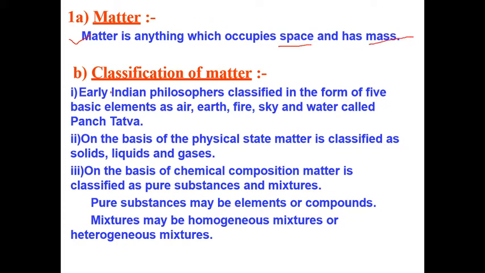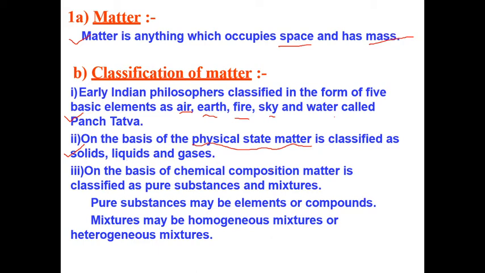Now, the classification of matter. Different types of matter are present in the universe. For example, air, earth, fire, sky, water, everything is made up of matter. Initially, the name Panch Tattva was given for matter, and our body is made up of it. On the basis of physical state, matter is present in basically three forms: solid, liquid and gas.